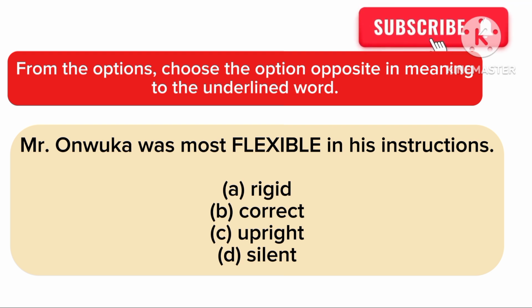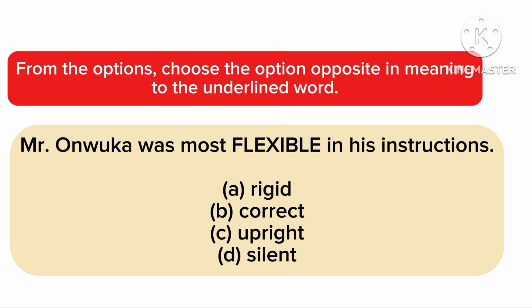You say that a flexible person is someone who is prone to give way to the influence of others, okay. It's not someone who is stiff, who is rigid, not someone who insists on what he or she wants to do, but someone who can be influenced, someone who can change his decisions, okay. So that is a flexible person.